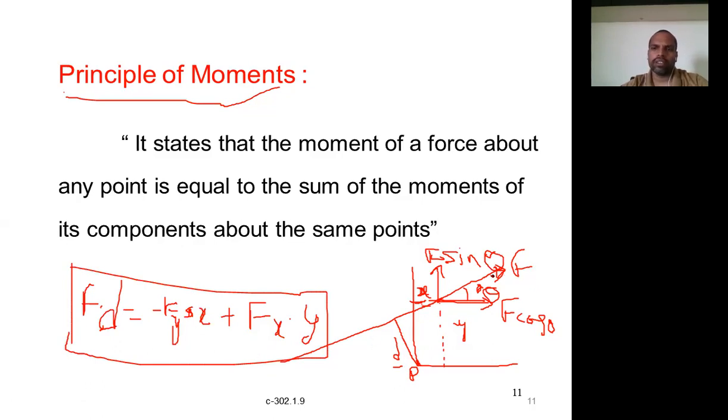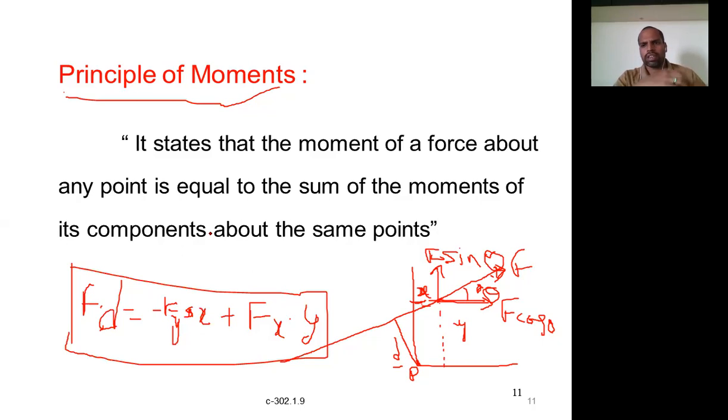The moment of the force about this point P is equal to the moments due to the components of this force about the same point. You have to take the same point. The principle states that the moment of a force about any point is equal to the sum of the moments of its components about the same point. Components need not always be rectangular components.